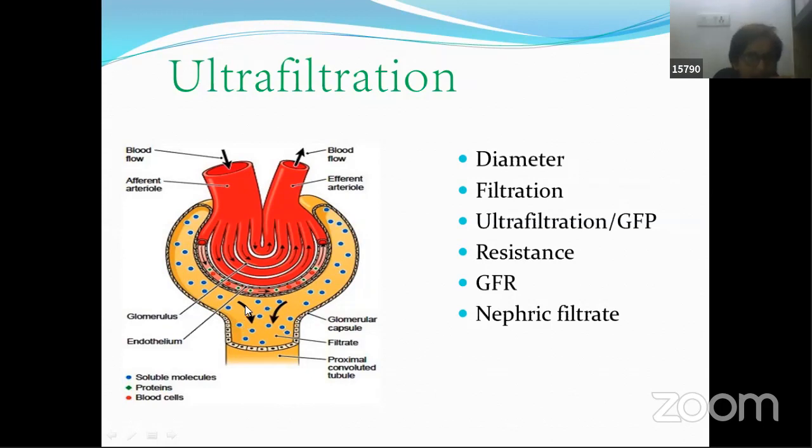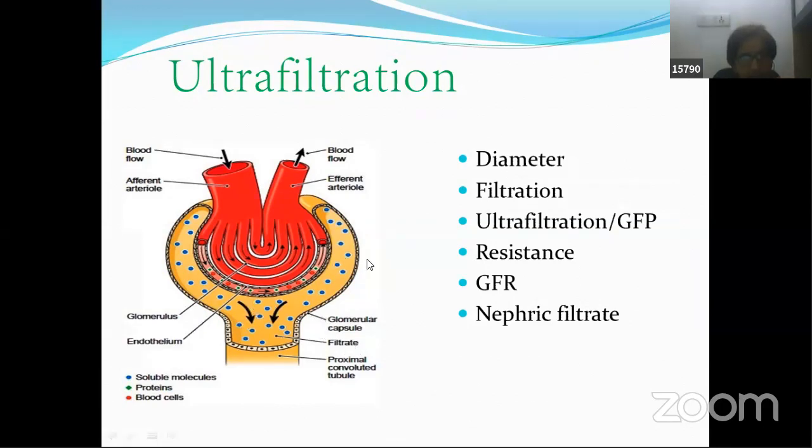Now let's try to understand the other resistance. Who is offering the other resistance or opposing force? That is the hydrostatic pressure offered by this Bowman's capsule, the fluid. There is always fluid present over here, which is nothing but nephric filtrate, and even outside you find over here this particular interstitial.